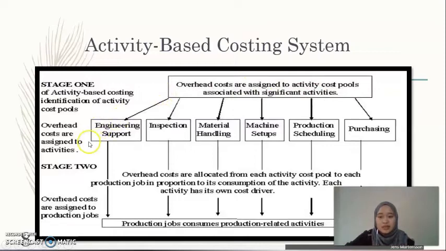Overhead costs are assigned to activities such as engineering support, inspection, material handling, machine setup, production scheduling, and purchasing. After that, in stage 2, overhead costs are allocated from each activity cost pool to each production job in proportion to its consumption of the activity. Each activity has its own cost driver. Production jobs consume production-related activities.